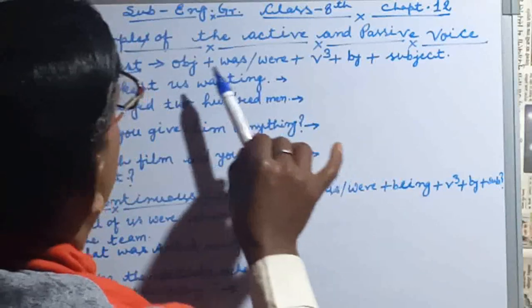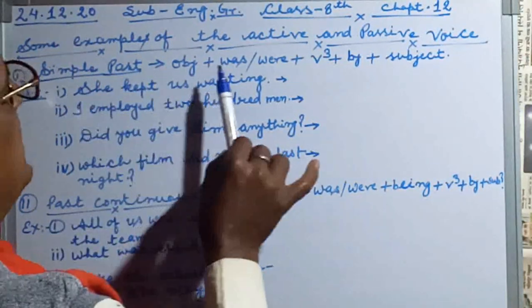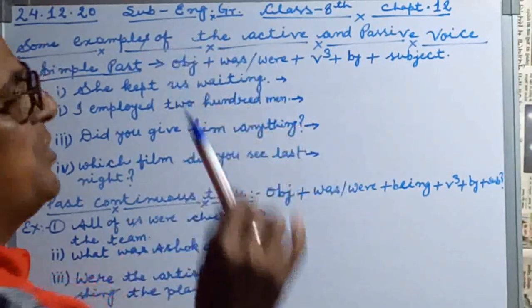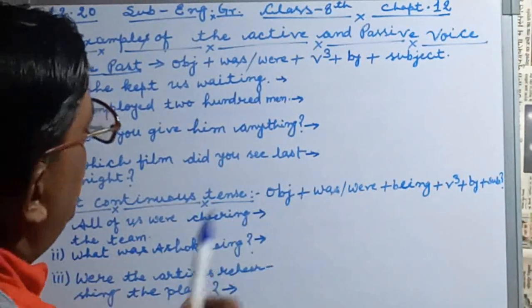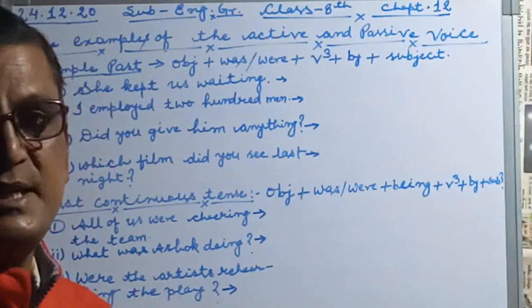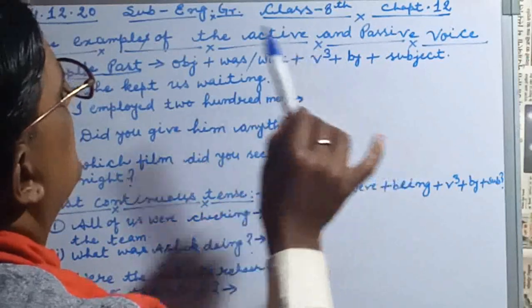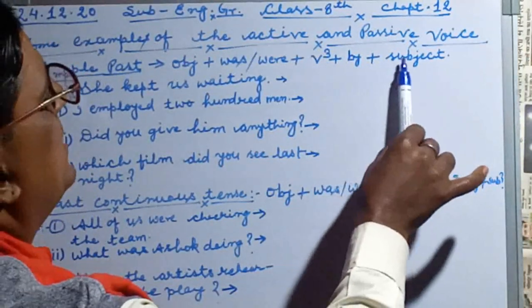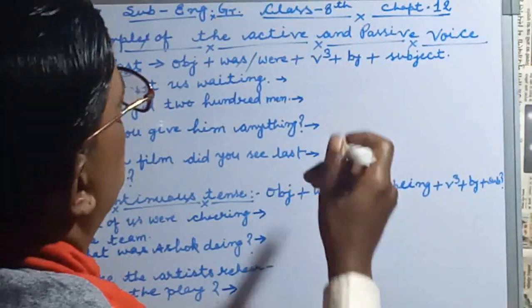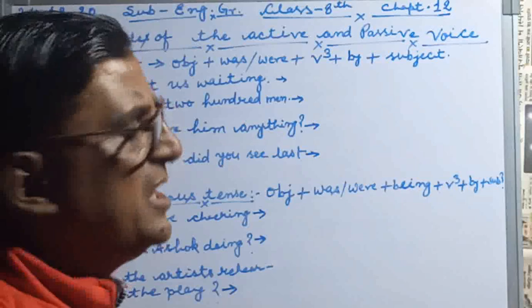Then in simple past we use was and were as the helping verb, plus verb third form, and by plus subject, because the object has gone in the beginning.